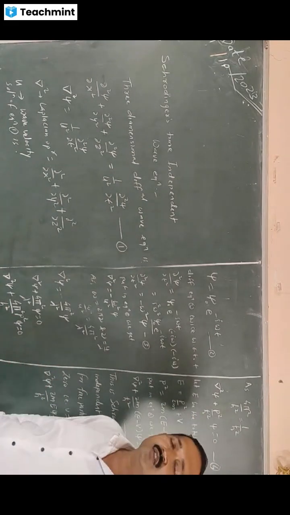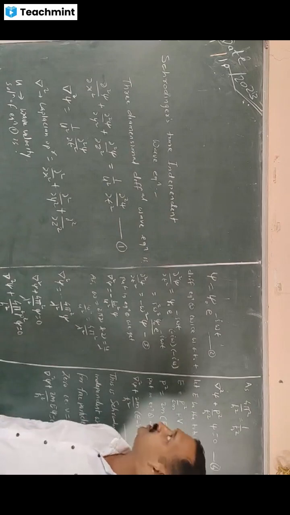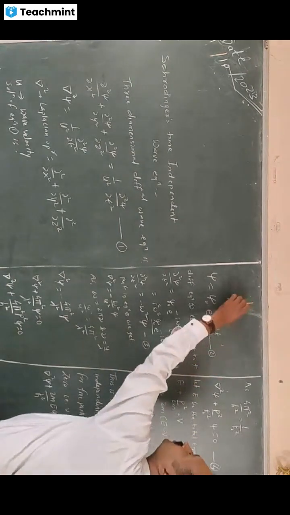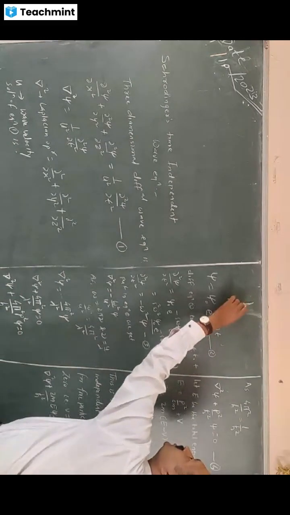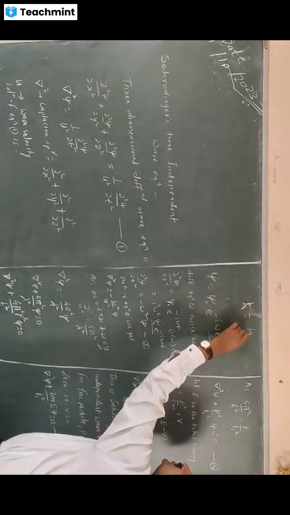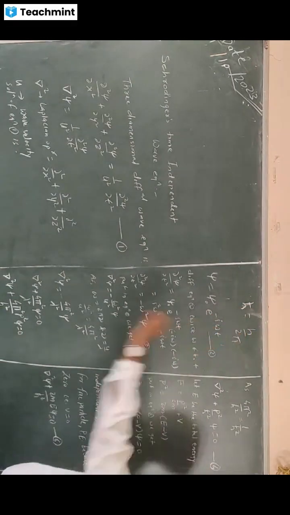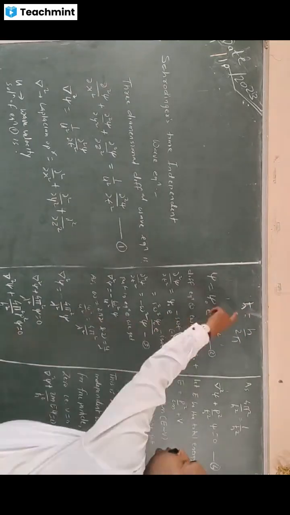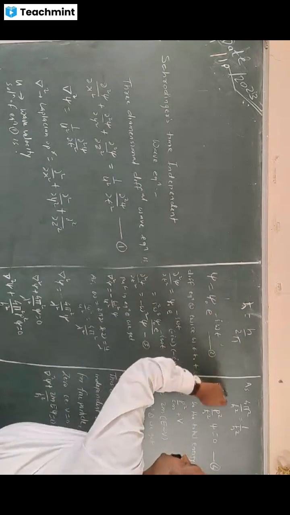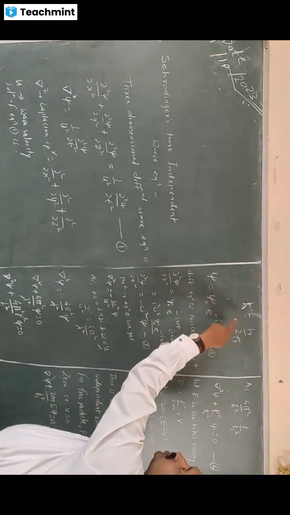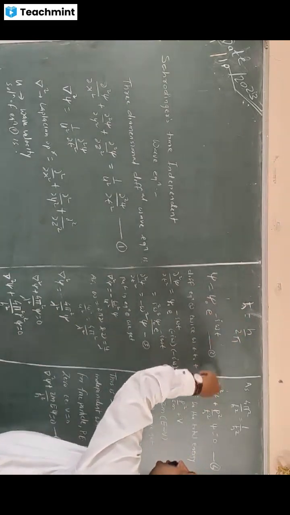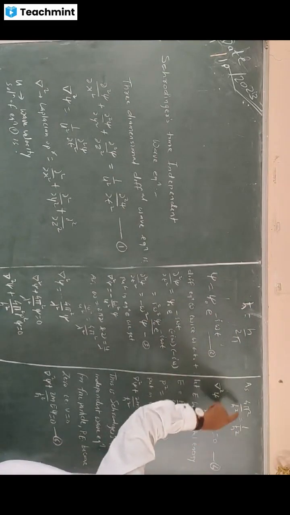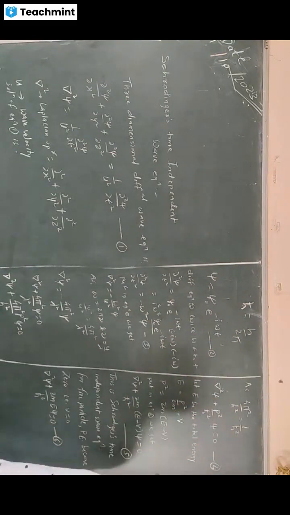We know that the value of h cross is h upon 2 pi. So from this, 1 upon h cross is 2 pi upon h, and 1 upon h cross square is 4 pi square upon h square.